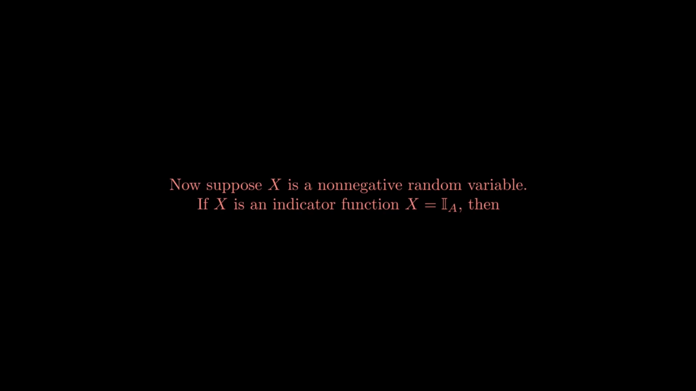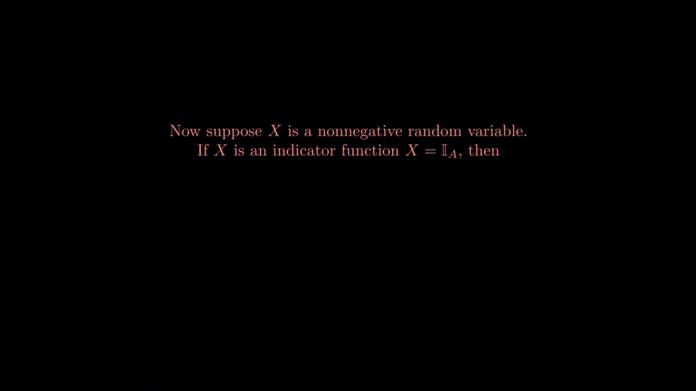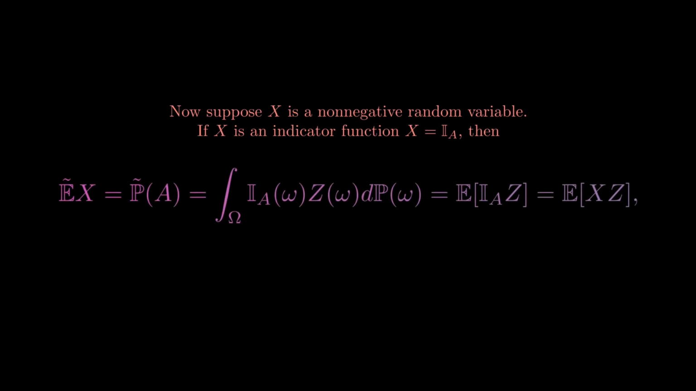Now suppose x is a non-negative random variable. If x is an indicator function, x equals the indicator of A, then risk-neutral expectation of x equals risk-neutral probability of A, which equals the integral over omega of the indicator of A of omega times c of omega with respect to actual probability of omega, which equals the actual expectation of the indicator of A times c, which equals the actual expectation of xc, which is risk-neutral expectation of x equals actual expectation of xc.